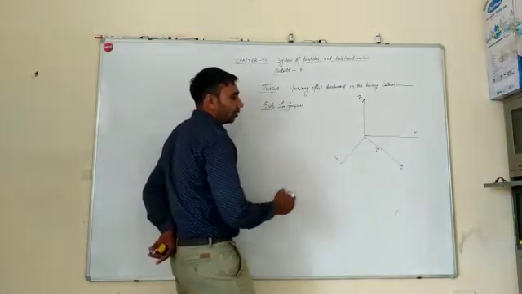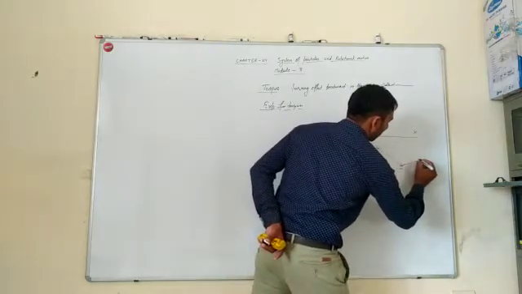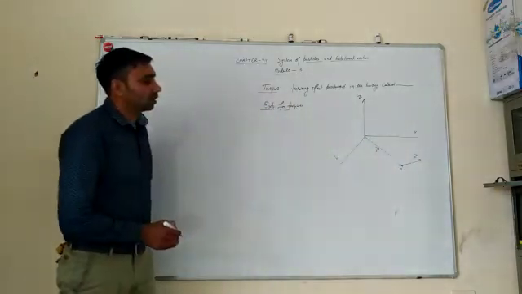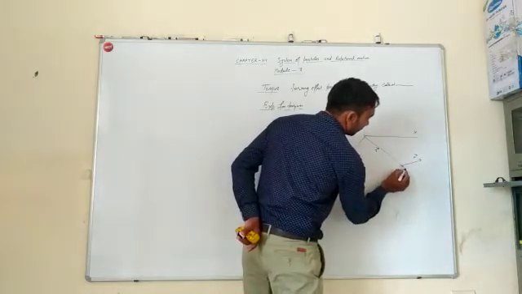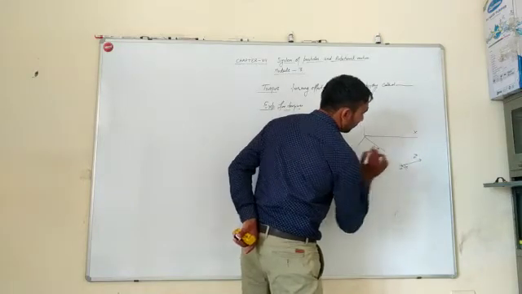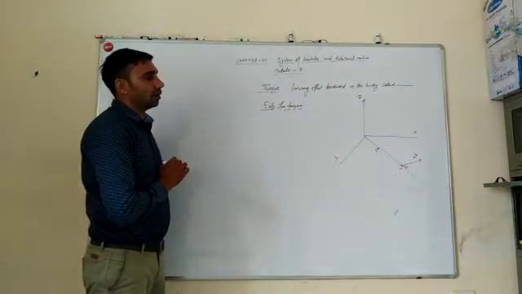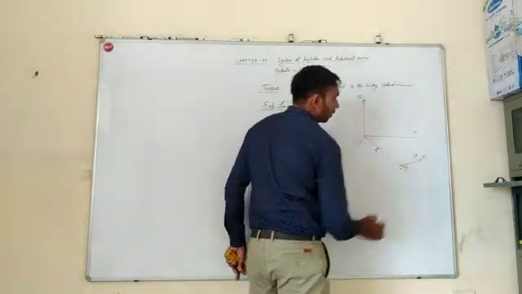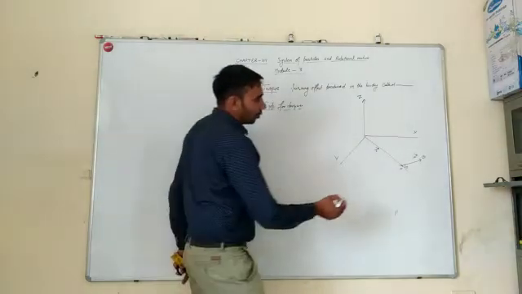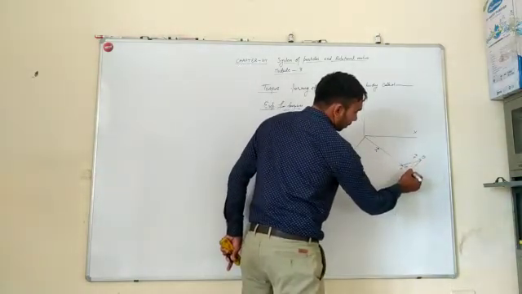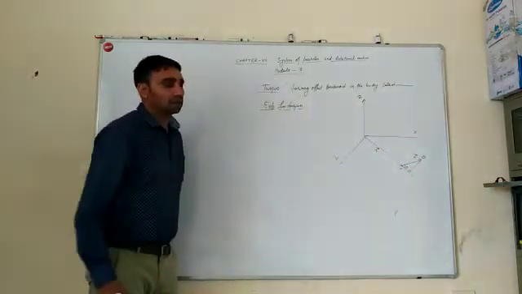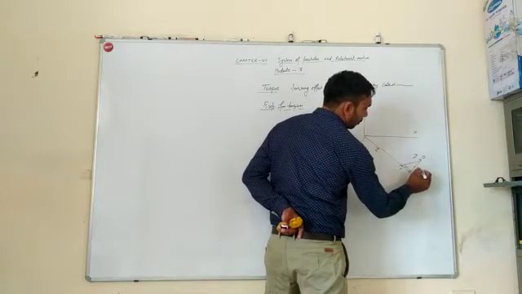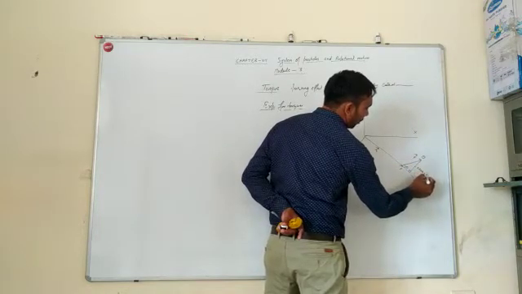F will be the force applied on this particle at point P, making an angle theta with the position vector. Draw a perpendicular from point Q. This is F sin theta, the perpendicular component of force.